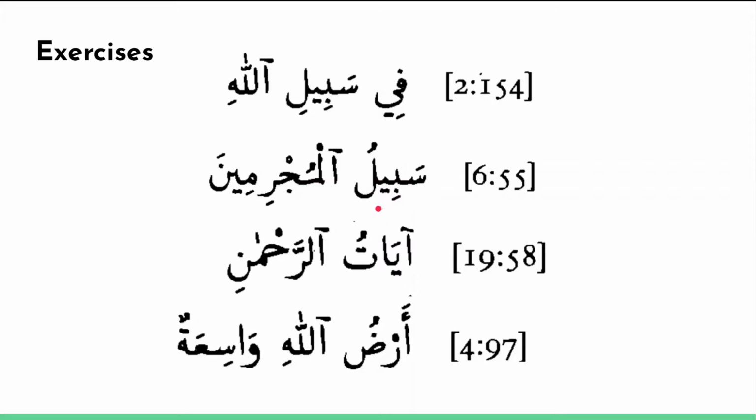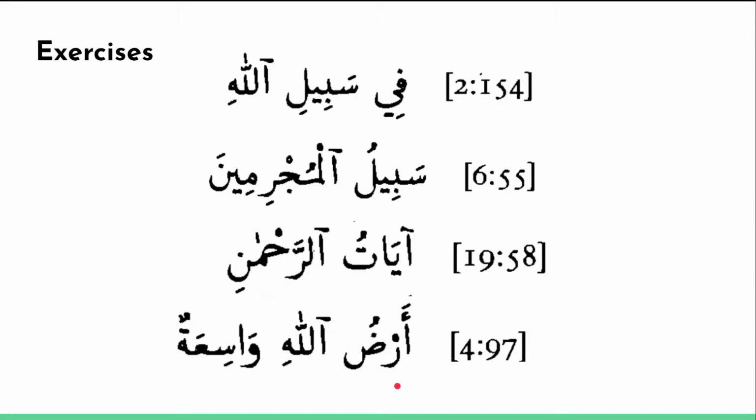Sabil doesn't have a tanween, it doesn't have an al. Al-mujrimeen is in majroor case. How do we know that? Because of the ina. Remember, for the sound masculine plural, the majroor case is the ina ending. Ayatul Rahmani, the verses of the most merciful.